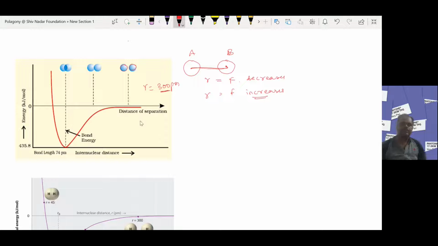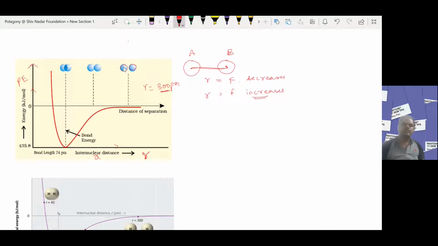Okay, now let us discuss. This is the energy profile diagram of the H2 molecule. On the y-axis, potential energy (PE) is taken, and on the x-axis, internuclear distance R is taken. So R is on the x-axis, and the potential energy of the hydrogen atoms is on the y-axis.